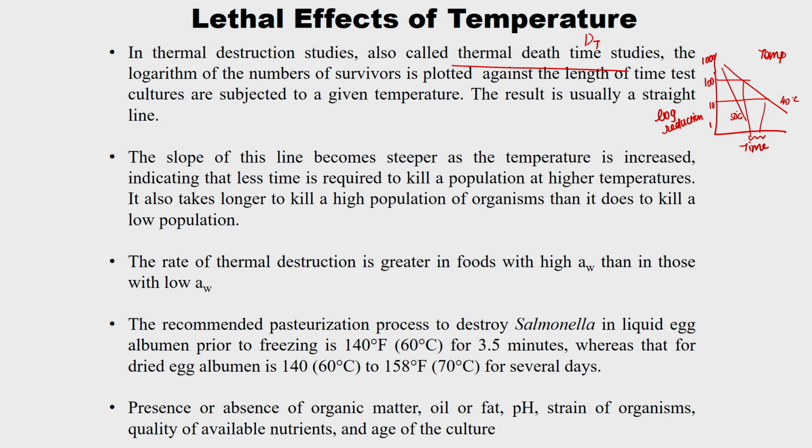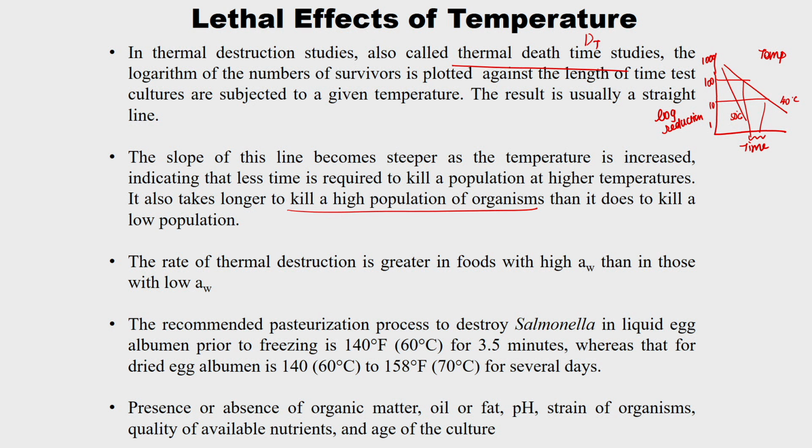So if you increase the temperature, you would require less time to kill the same population. It also takes longer to kill a high population of organisms. For example, here we put 100, so if I go from 1000 to 10, it requires longer time, because if I start with 100, then I may require 15 minutes. If initially I have 10 to the power of 3 number of spores, then it requires more time.